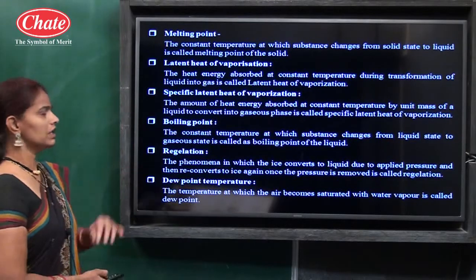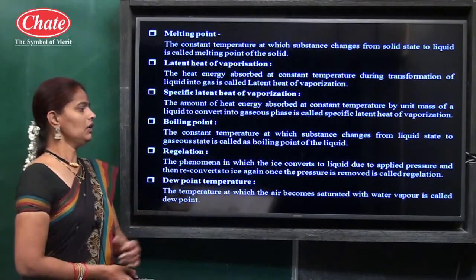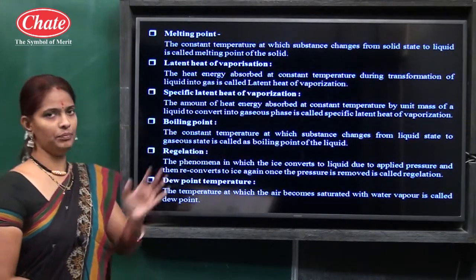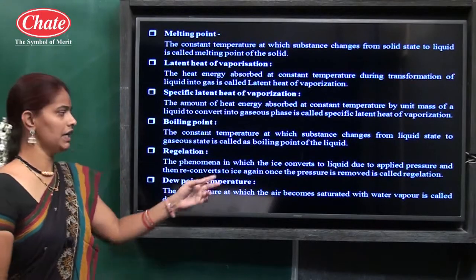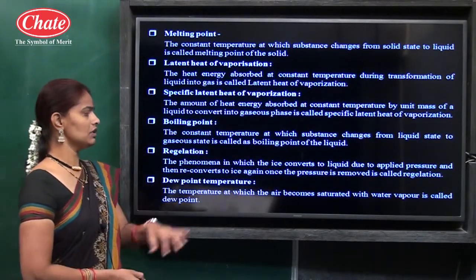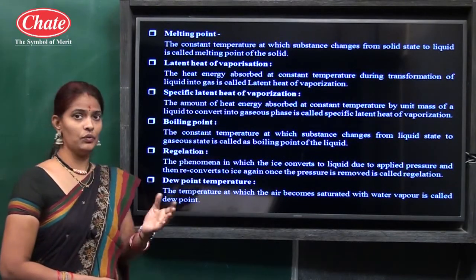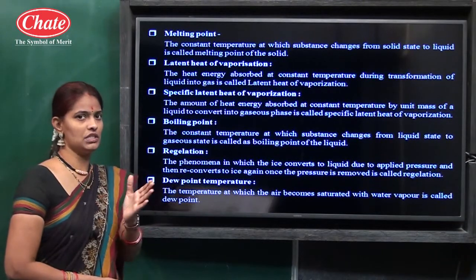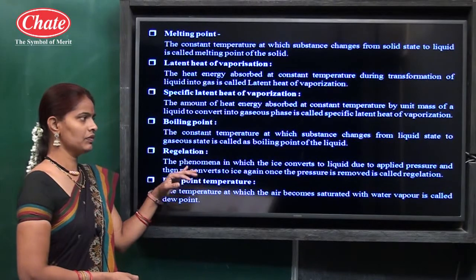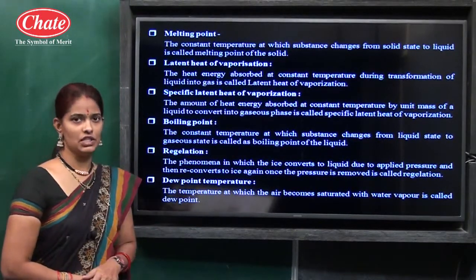The next term, regelation. The phenomenon in which ice converts into liquid state due to applied pressure. When we apply pressure, it gets converted into liquid state, and when we release the applied pressure, the liquid reconverts to ice again, and that process is known as regelation.